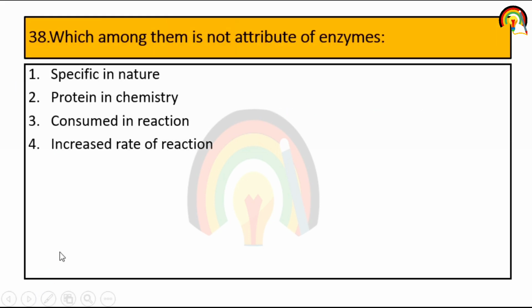Next question. Which among them is not an attribute of enzyme? Enzymes are specific in nature. Correct. Enzymes are protein in nature. Correct. Enzymes increase the rate of reaction without altering the overall change in reaction. It is also correct. Enzymes are consumed in the reaction? Not at all. So it's the third one.